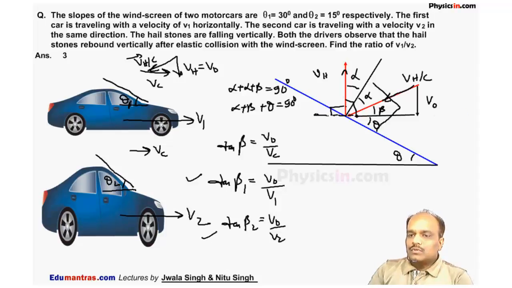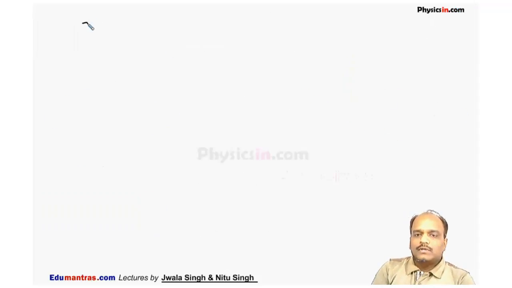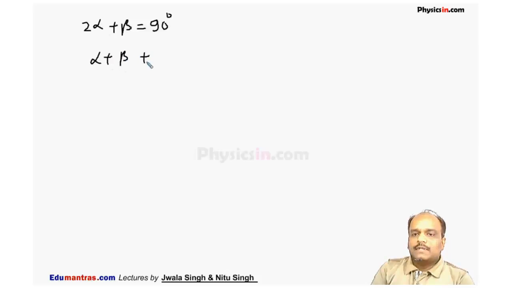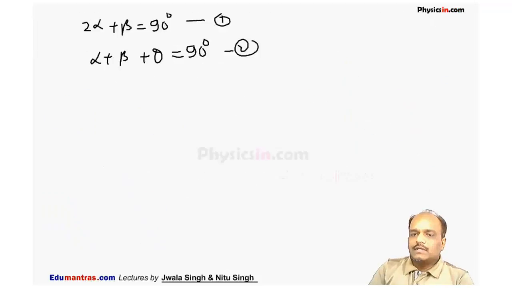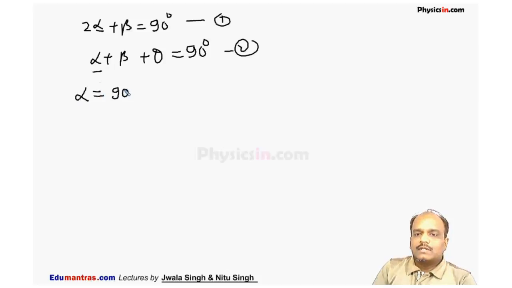So from these two expressions we can say alpha plus beta is equal to 90 degree, and alpha plus beta plus theta is also equal to 90 degree. This is our equation first and equation second. Now from these two expressions, if I eliminate alpha, I can say alpha is equal to 90 minus beta minus theta.